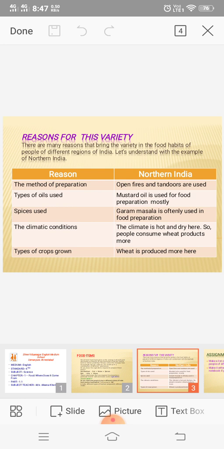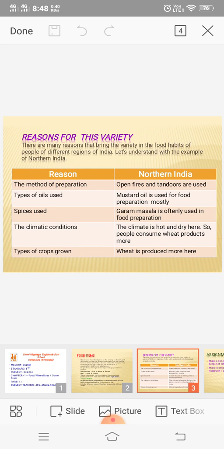Types of oil used. Now tell me which oil we use to cook our food. Yes, some use groundnut oil and some cottonseed oil, etc. at our homes. But in northern India, mustard oil is often used. Similarly, spices. People like more spicy food in northern India. So, garam masala is often used here.